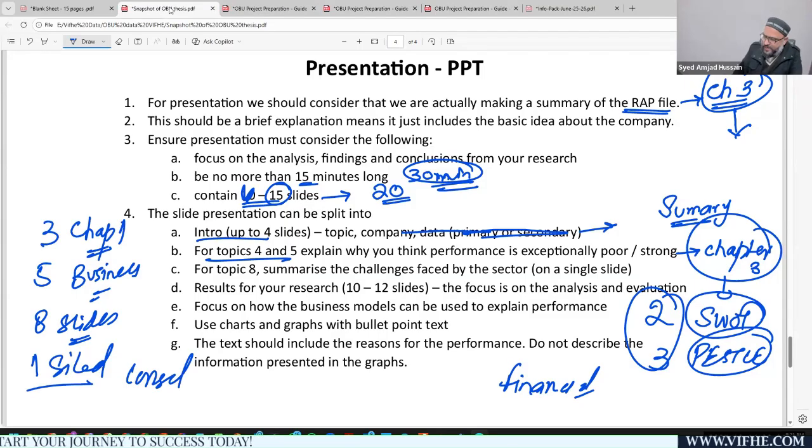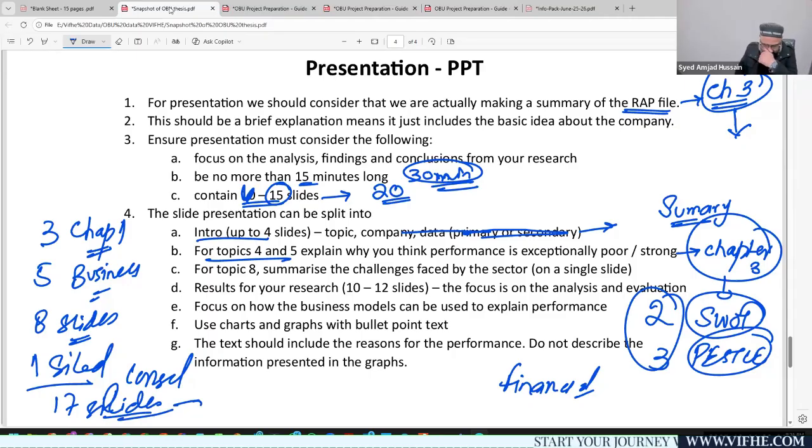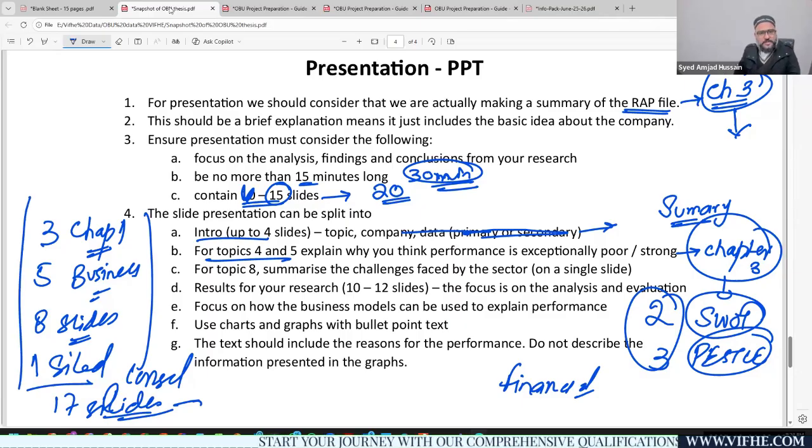So we have around 16, 17 slides in total. You might limit yourself to the number of slides, or you can reduce the number of slides. It depends upon you guys, right? How effectively you can present your data. But normally, this is the way you can present your slides.